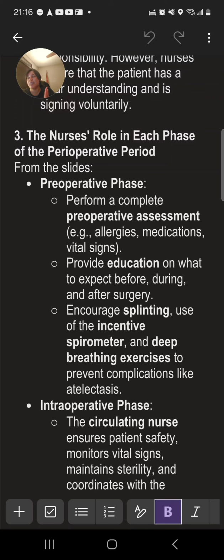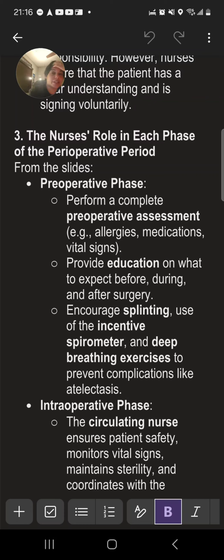In summary, splinting and incentive spirometry are essential techniques taught to patients in the perioperative phase to enhance post-operative recovery. So it's taught to patients in the perioperative phase to help with the post-operative recovery. Okay, I get it.